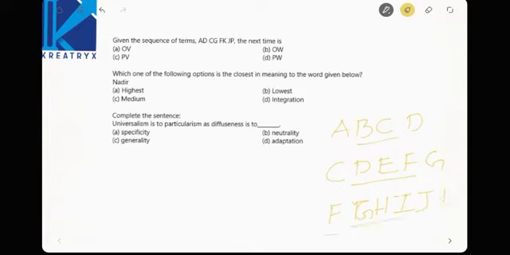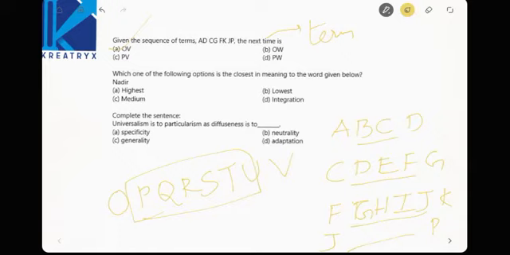Now there must be five letters between J and P, and in the next term there must be six letters between them. The only option that satisfies this, see here, O, P, Q, R, S, T, U, V, six letters between them. Only this option satisfies the given sequence. The next term is OV. It's not next time, it is term.